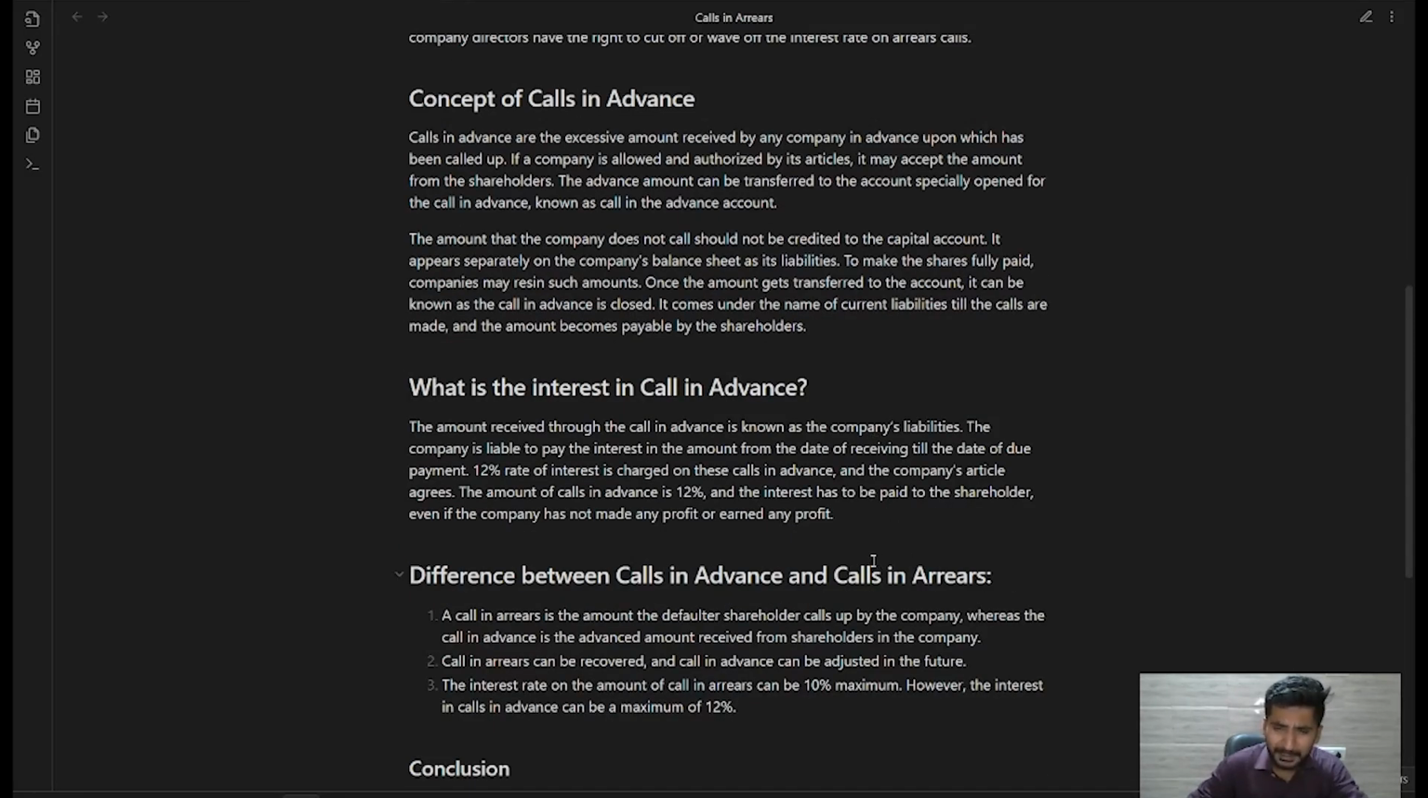This was the basic distinction between the calls in arrears and the calls in advance.